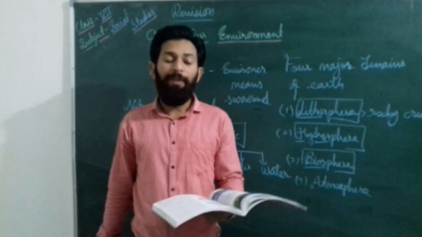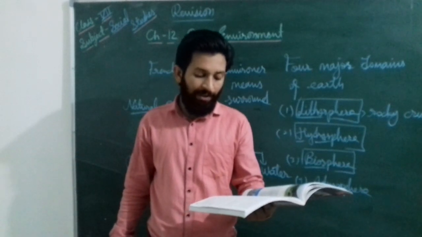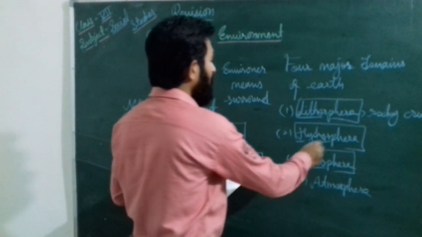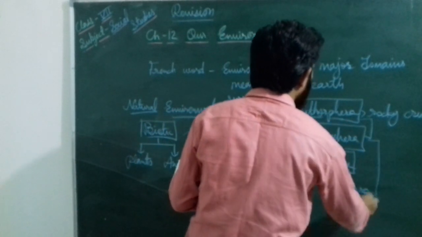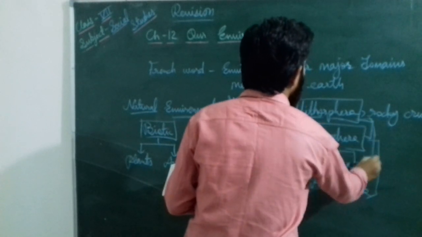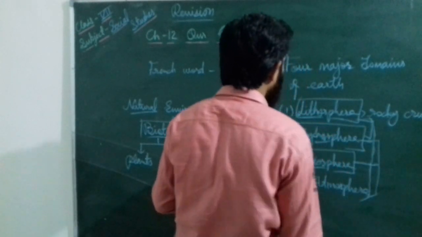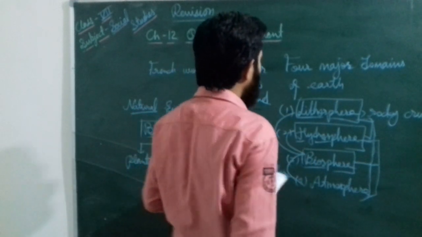Dear students, biosphere means the narrow zone where the lithosphere, hydrosphere, and atmosphere meet and interact with each other. Wherever all three are present, the biosphere is completely connected with this one, and this one, and this one. It means the biosphere is connected with the lithosphere, hydrosphere, and atmosphere.